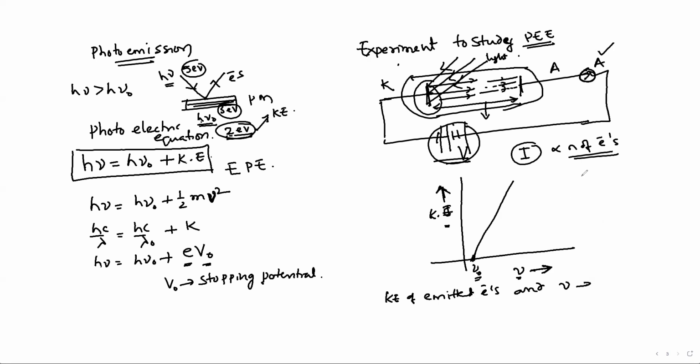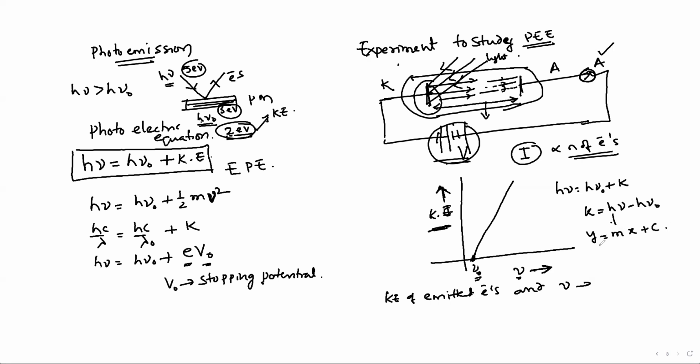And this graph follows the relation h nu equal to h nu naught plus the kinetic energy of emitted electrons, or K equal to h nu minus h nu naught. So if I take kinetic energy on this axis, this equation is in the form of mx plus c.